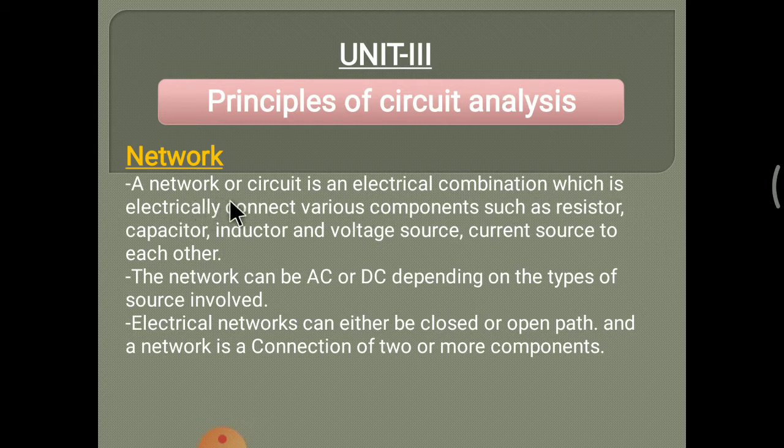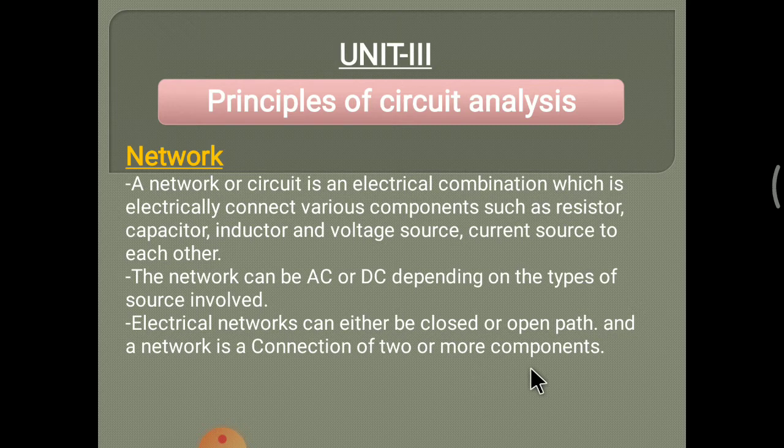A network or circuit is an electrical combination which electrically connects various components such as resistor, capacitor, inductor, voltage source and current source to each other. The network can be AC or DC depending on the type of source involved. An electrical network can either be a closed or open path, and a network is a connection of two or more components.